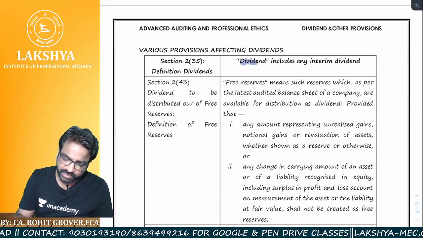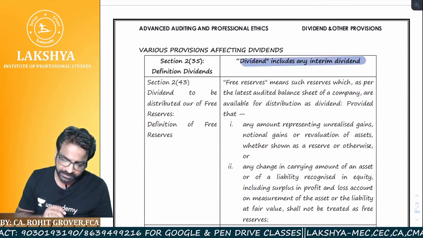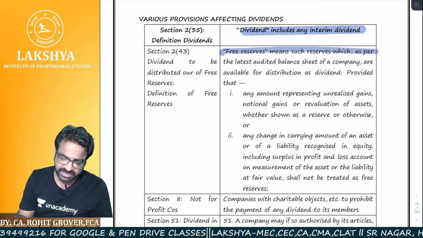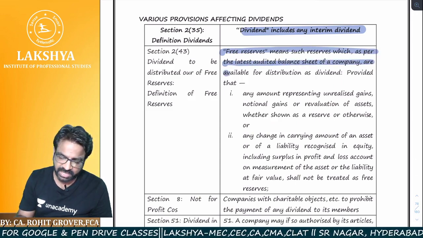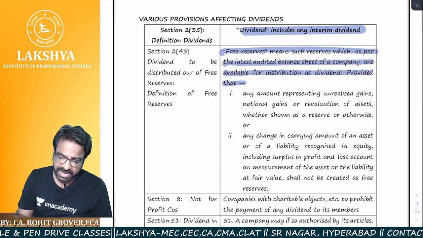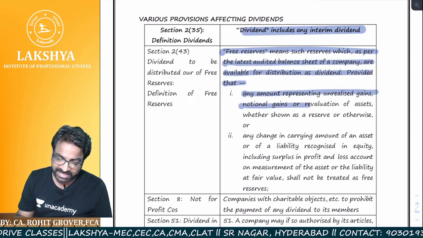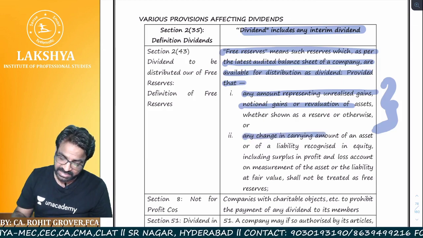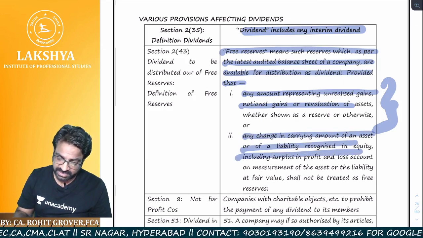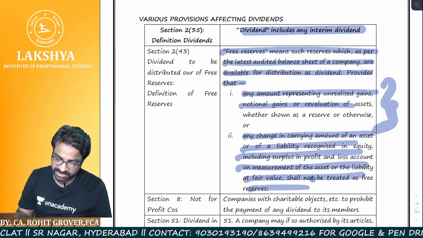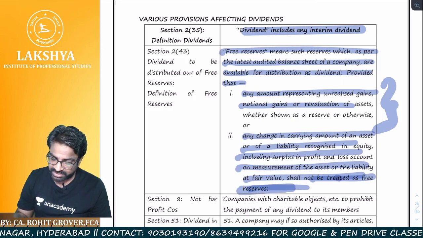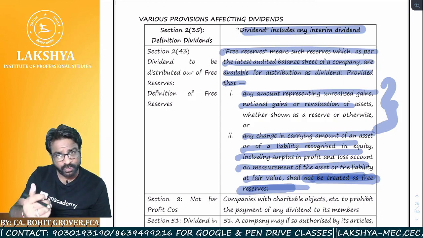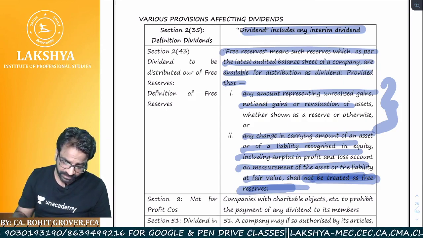Now, what is the definition of dividend? I told you, dividend includes interim dividend. What do you mean by free reserves? Free reserves means such reserves which, as per the latest audited balance sheet, are available for distribution as a dividend. Any amount representing unrealized gains is not included. These are not free reserves. Any change in carrying amount is not free reserves either. They are telling you that these shall not be treated as what? Free reserves. Clear? So just go through the definition of free reserves once.